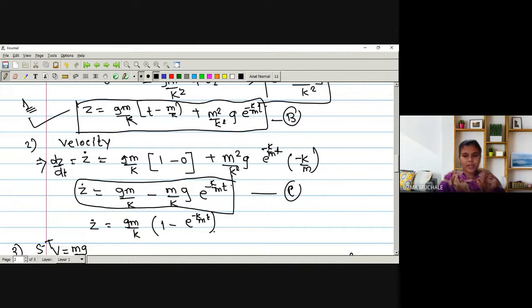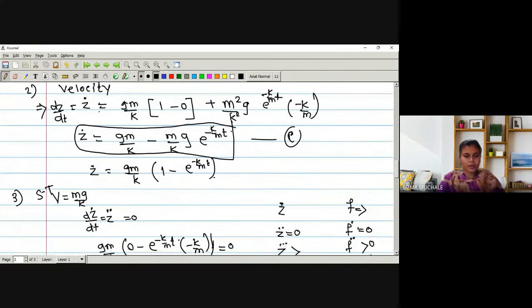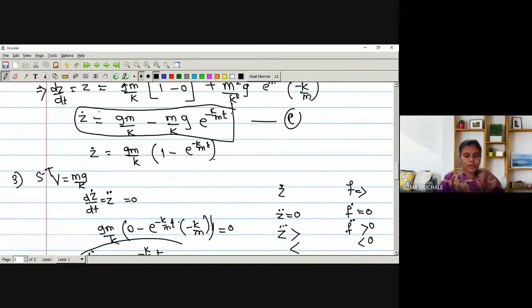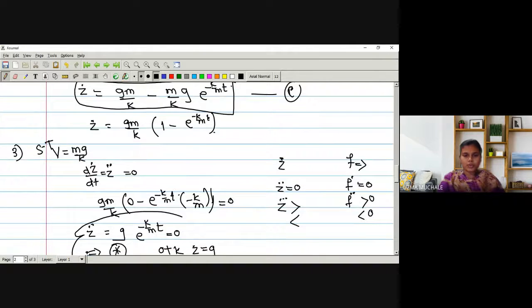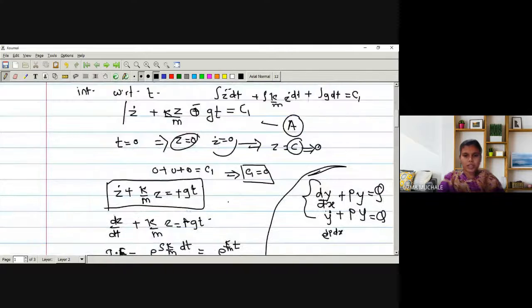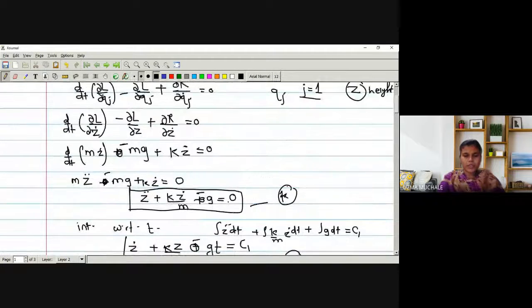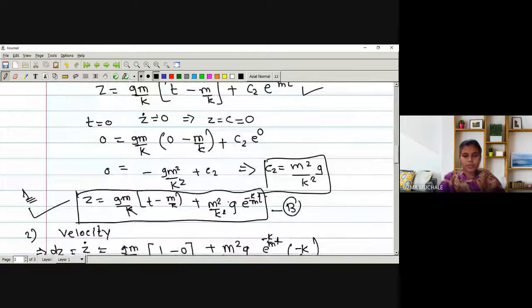So hence, after finding this, we can have the value of z dot. Now what is our aim to show in the third part? The maximum velocity will be mg by k. So initially we have to go for maxima and minima. How to find out the maxima and minima? Instead of having a function f, we have a velocity that is z dot. So we have to differentiate z dot and equate it to 0, and then use equation star, and after putting in equation star you will get the value of z dot as mg by k.